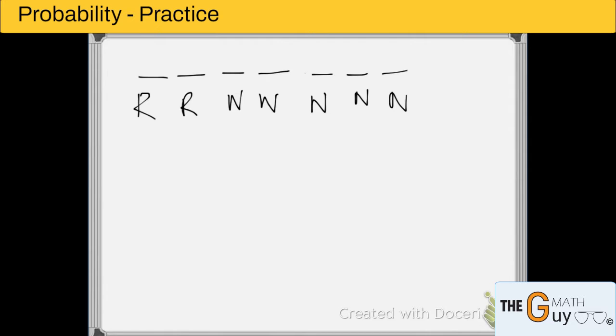How can that happen? That can happen in multiple ways. Let's say you've got 7 days like this: 1, 2, 3, 4, 5, 6, 7. It could be rain, rain, no rain, no rain, no rain, no rain, no rain. It could be rain, no rain, no rain, no rain, no rain, no rain, rain. And so on. There are so many different arrangements that can happen here.